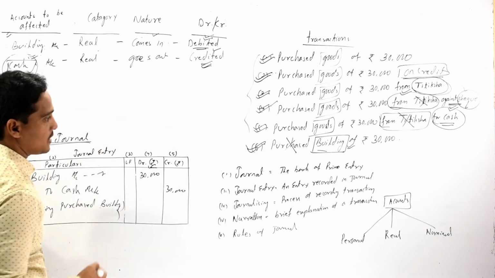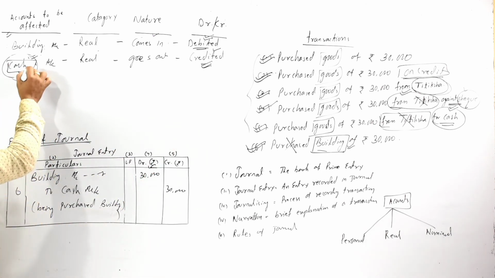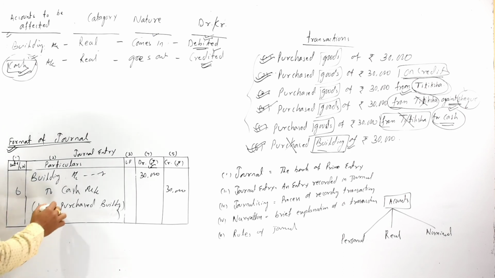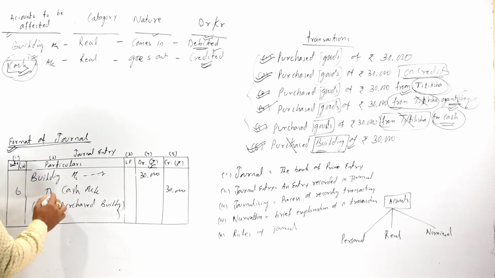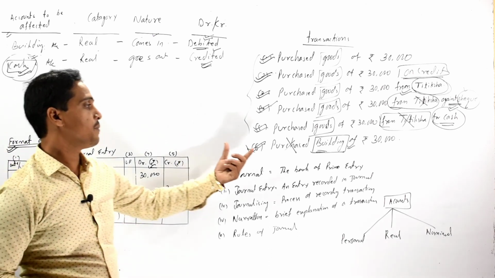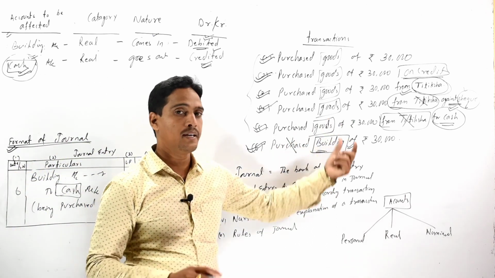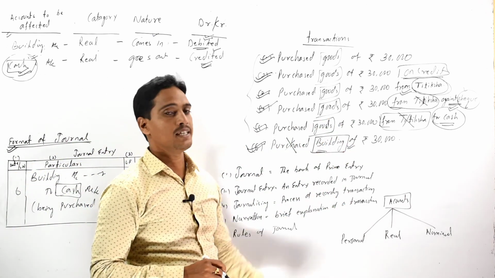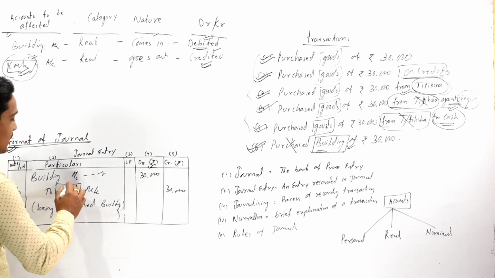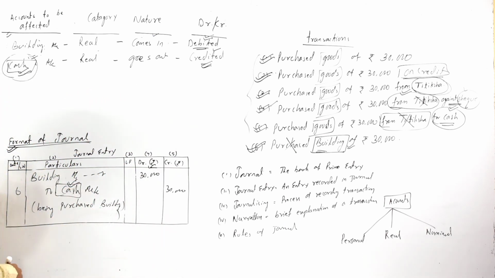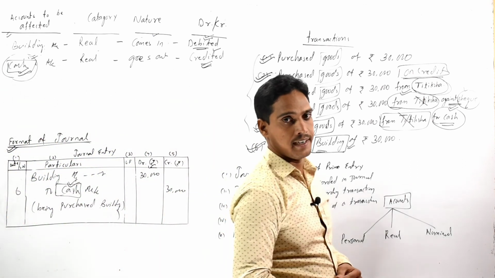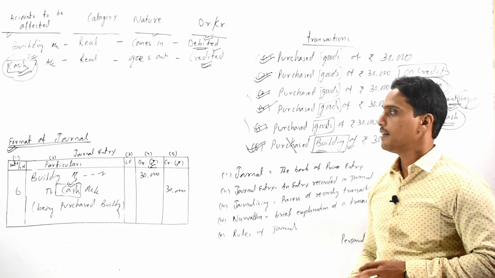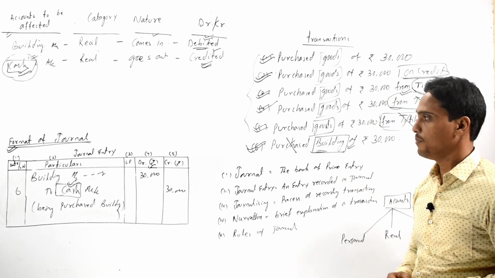When we are purchasing a building against check, here we should use the bank account, and when we are purchasing a building on credit, here we should use the creditor account, and when we are purchasing the building from a particular creditor whose name is given, we should credit the name of the particular supplier. So these are all about our journal entries relating to the various transactions of purchase.